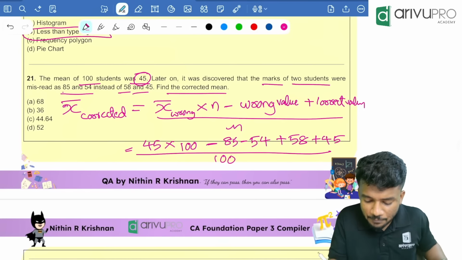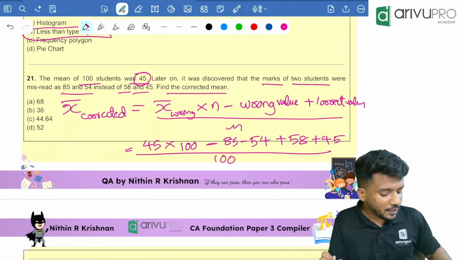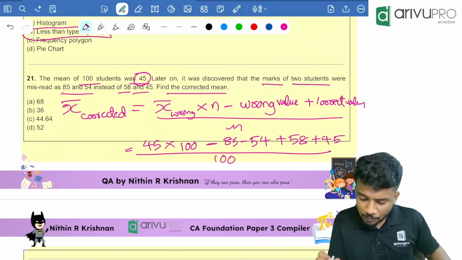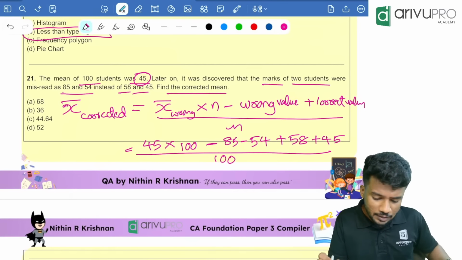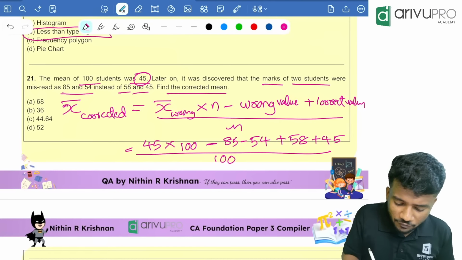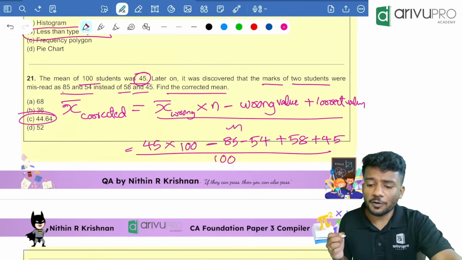Take your calculator. 45 into 100 minus 85 minus 54 plus 58 plus 45. Then click equal to, then divide by 100. How much are you getting? 44.64 is your answer. I hope that everyone got the same answer.